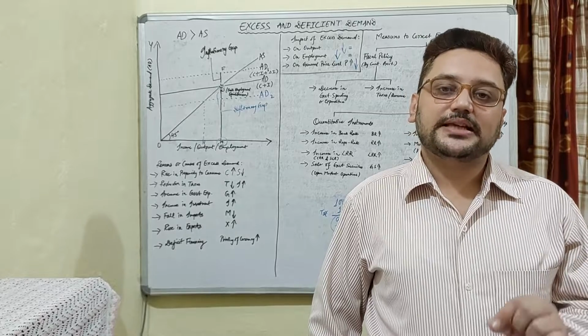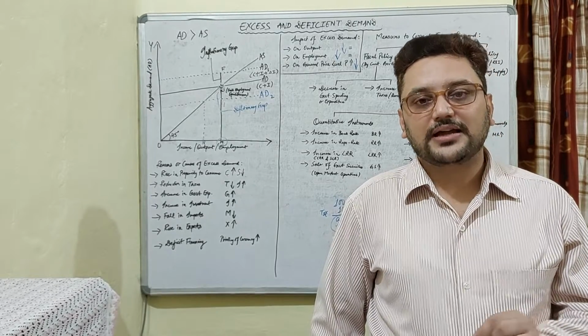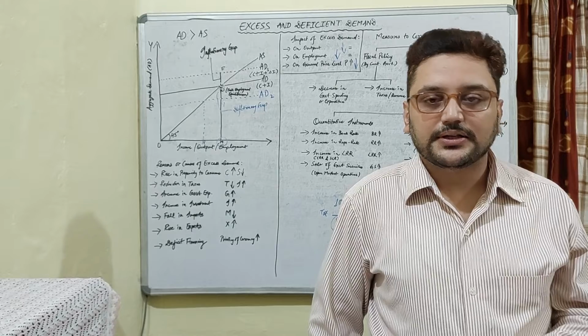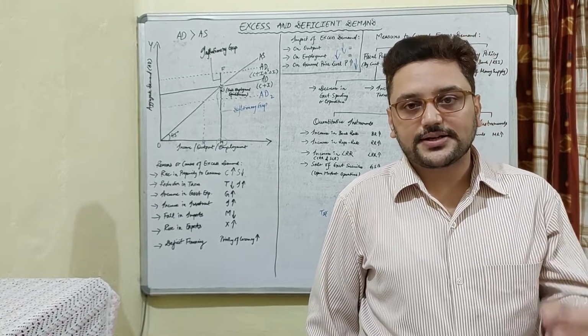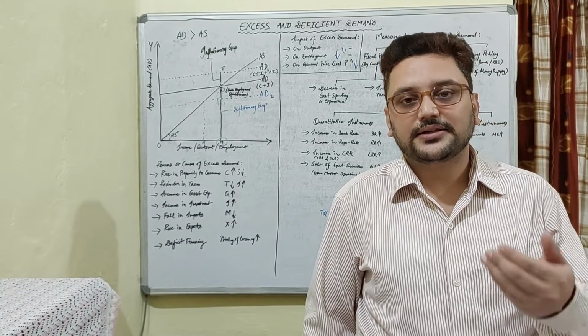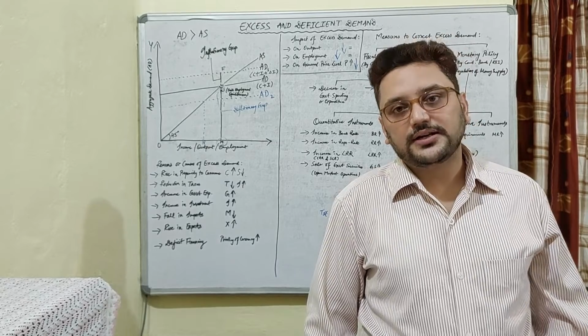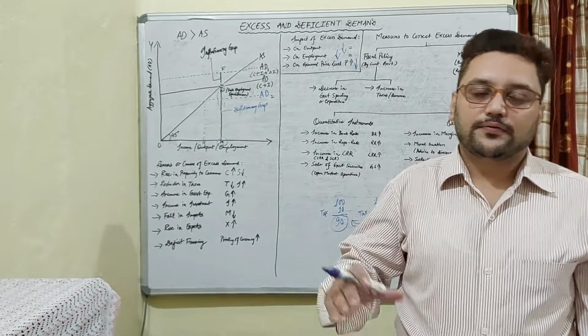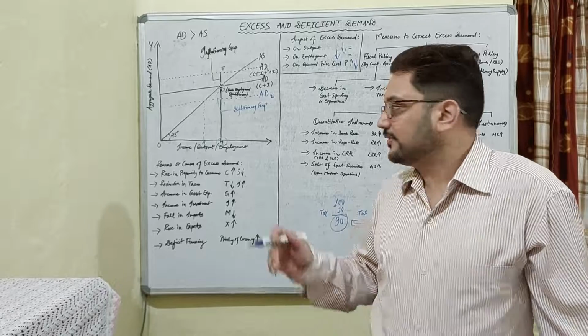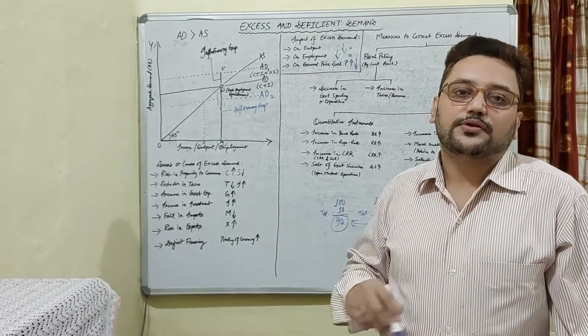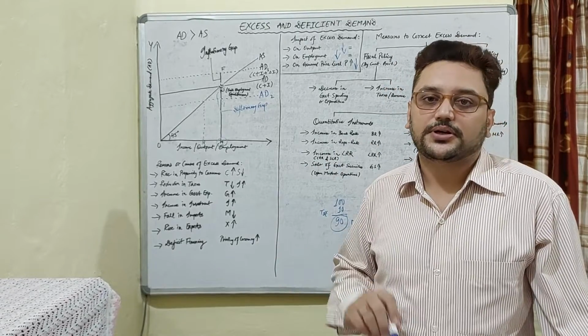Both are the same thing, but the period of time is the only difference between them. That is the rate of interest at which RBI lends money to the commercial banks. If it is for the long term, it will be called bank rate. If it is for the short term, it will be called repo rate.